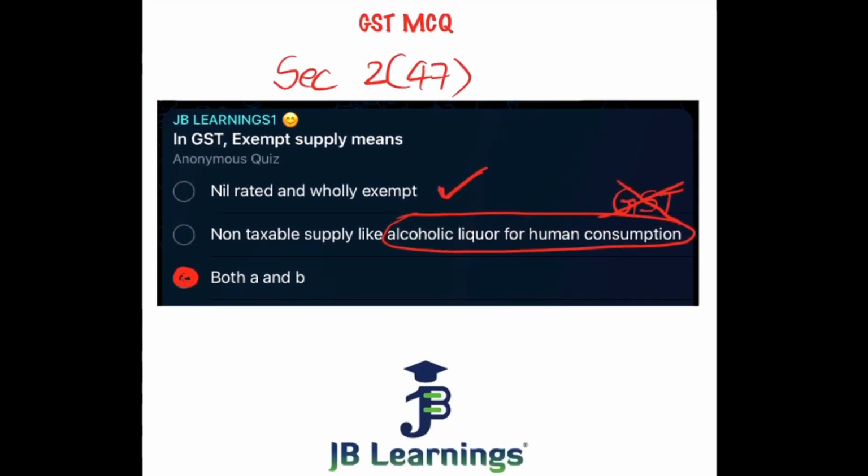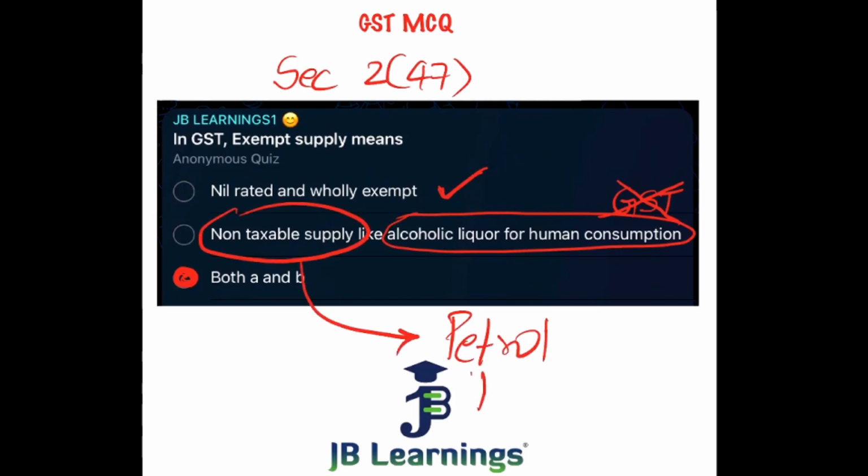So exempt supply means nil rated, wholly exempt, and all those non-taxable supplies. Now, when I say non-taxable supply, alcoholic liquor for human consumption is an example. You can say petrol is a non-taxable supply. You can say diesel is a non-taxable supply. So all those products on which GST is not leviable are included in the definition of exempt supply, because they are not taxable, and non-taxable in GST is also assumed to be exempt.